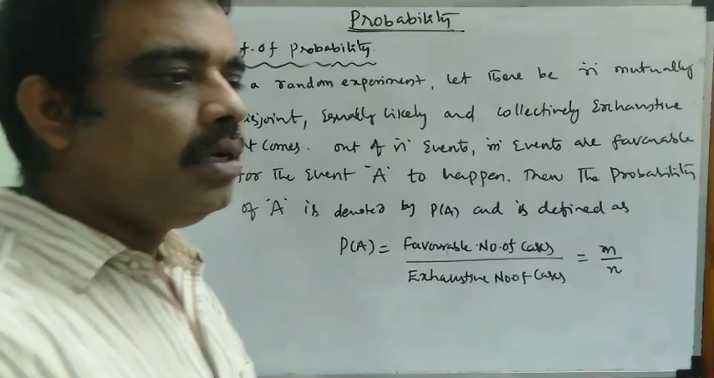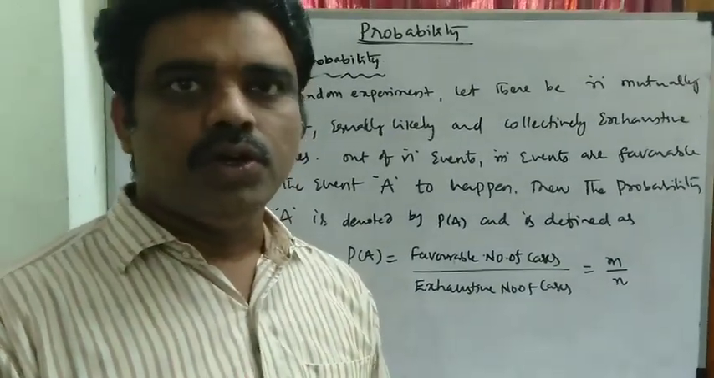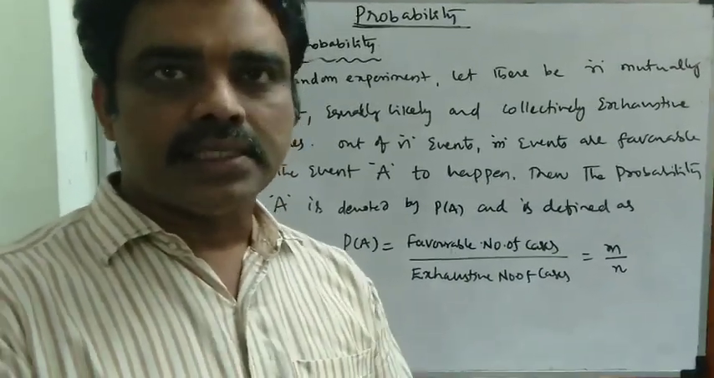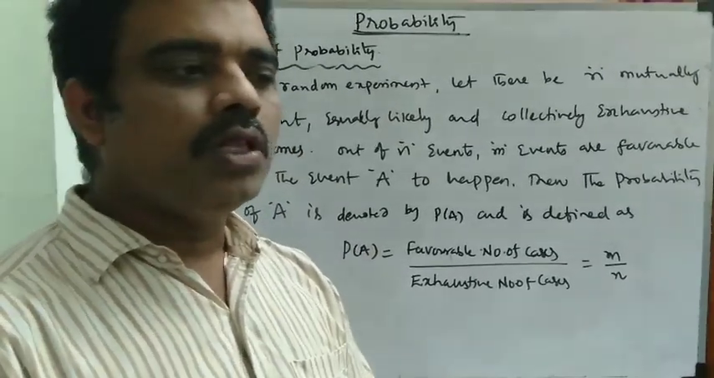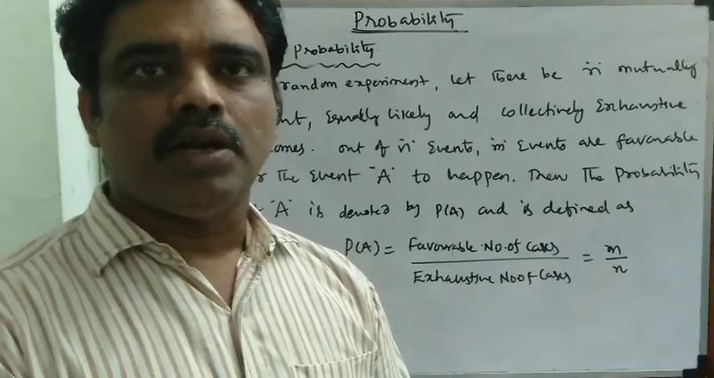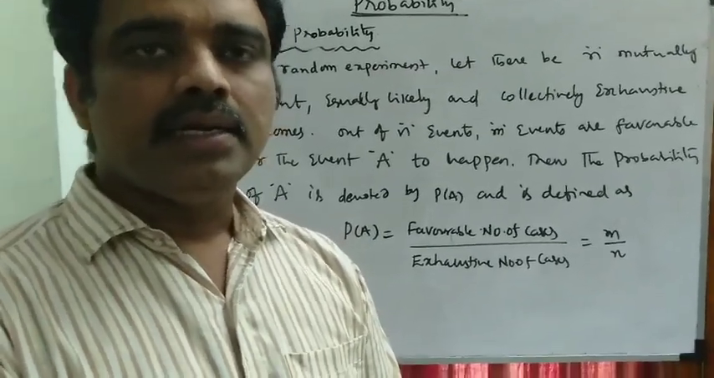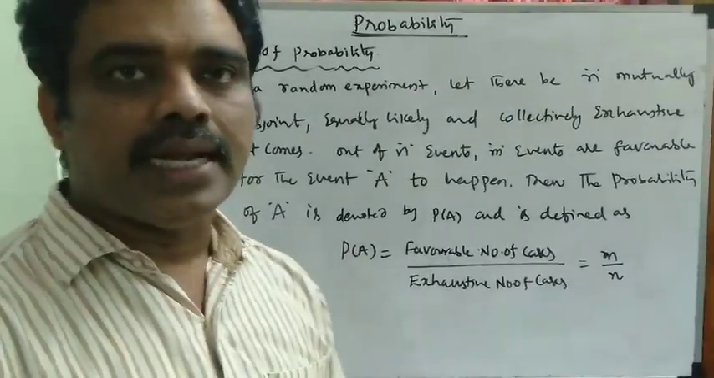Similarly, in throwing a dice, we know that the dice has 6 faces, so numbers 1, 2, 3, 4, 5, 6. Beforehand, we cannot expect which one is the possible outcome. That experiment is also known as the random experiment.